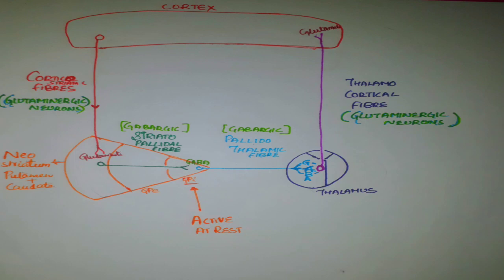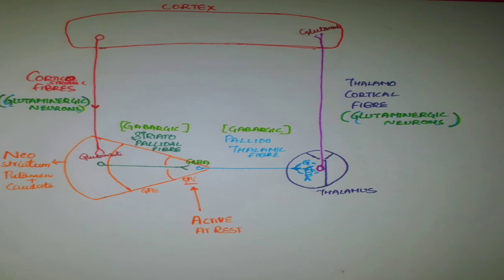Here we have to remember the two fibers, corticostriatal fibers and thalamocortical fibers, are glutaminergic neurons. That means they release the neurotransmitter named glutamate, which is stimulatory. That means it stimulates the successive neurons by cation influx.